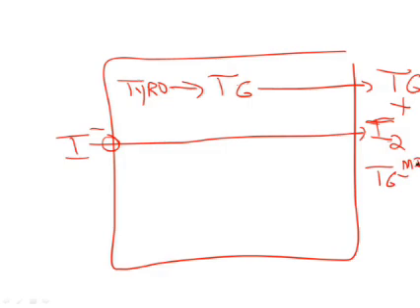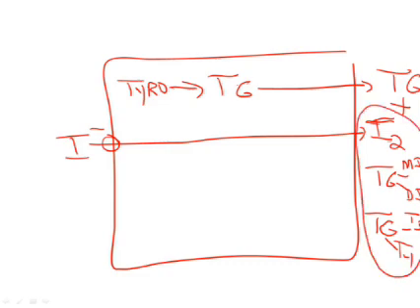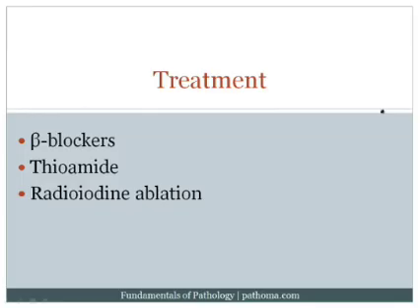monoiodotyrosine and diiodotyrosine. And of course, the mono and the di will be coupled together, and that's going to then produce thyroglobulin with T3 when mono and di are coupled together, or T4 when the di and di are coupled together. Now, important to note that all of these steps here, the oxidation, the organification, and the coupling, these are all catalyzed by peroxidase. And so if you block peroxidase, obviously you're going to block the ability to produce thyroid hormone. And so that's how thioamide works.